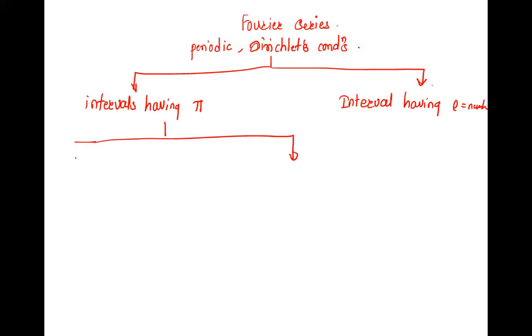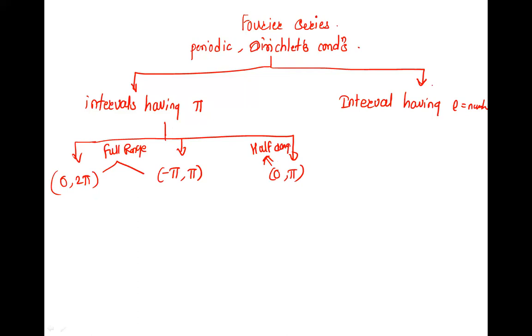First type of interval in pi is 0 to 2 pi. Before that, there is full range, half range. First is 0 to 2 pi, then it is minus pi to pi, and third one is 0 to pi. These two are called full range, or just the Fourier series, and this one is called half range Fourier series.